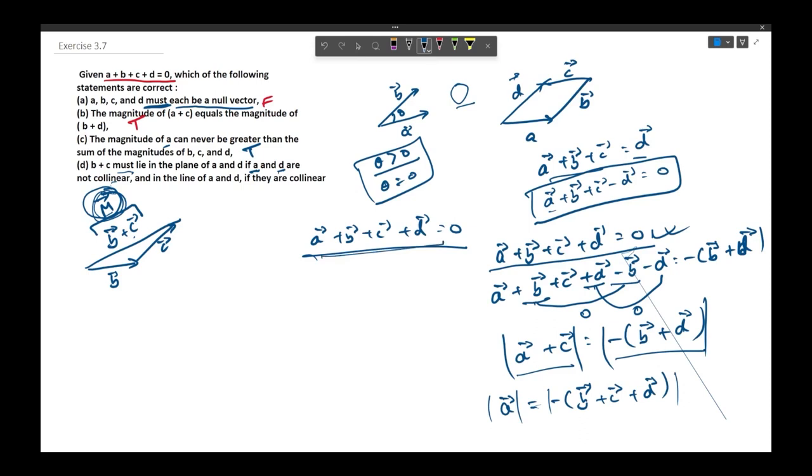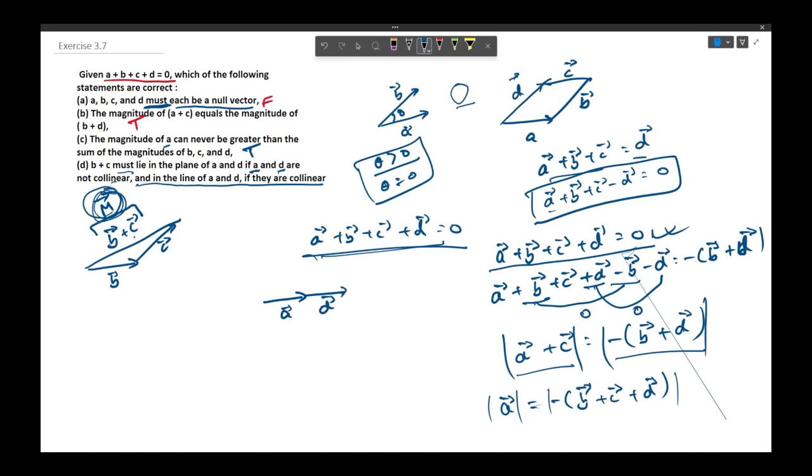Now the second part of the question says that M must lie in the line of A and D if they are collinear. Let us assume that this is vector A and this is vector D. Now it is saying that the vector M must lie in the same line as vectors A and D if A and D are collinear.